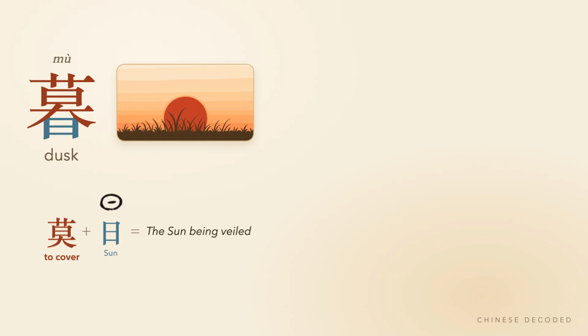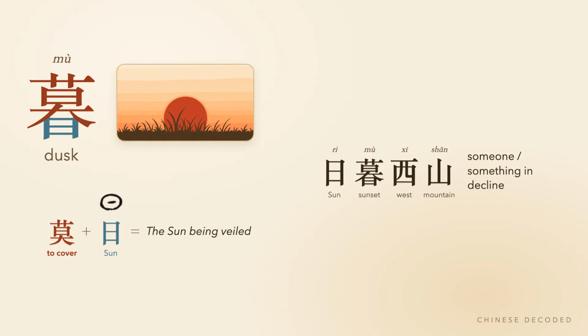To cover plus the sun being veiled. Mu, dusk, 日暮西山, which literally says the sun sets behind the western hills. Someone or something in their declining stage, their vitality veiled away.